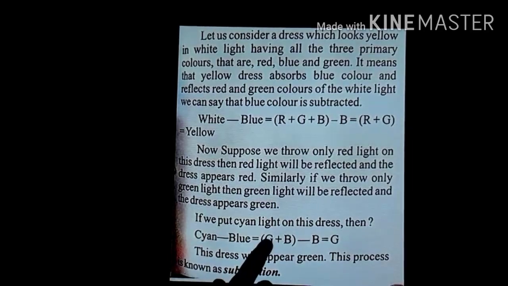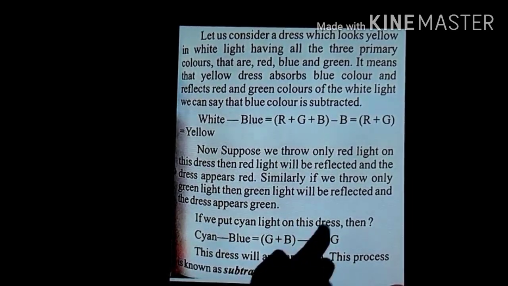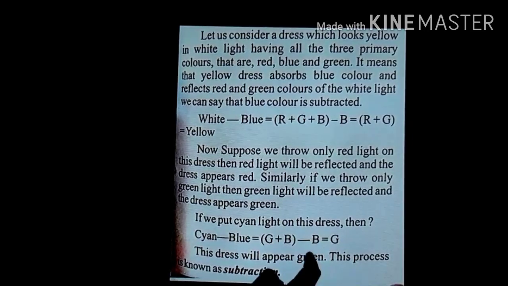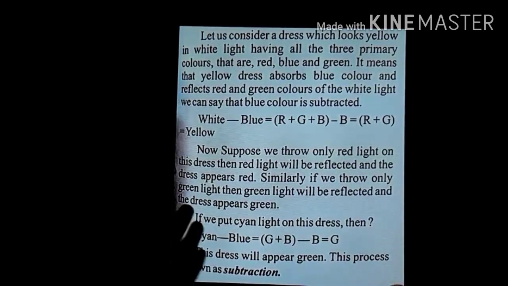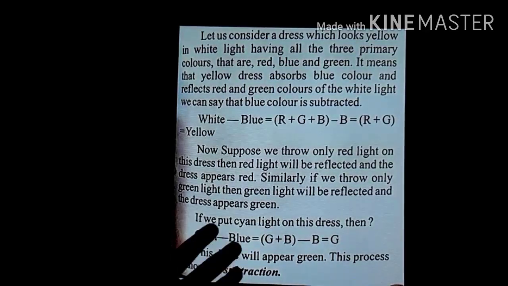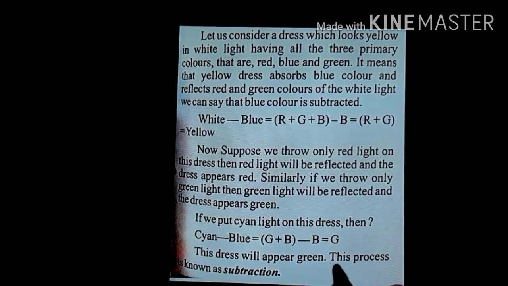In cyan color there are 2 colors, G plus B, and now the shirt is absorbing the blue color, and the blue gets cancelled, then we see the shirt appears to be green. So with the help of this color subtraction we can easily understand why different objects appear different in different lights. So this dress will appear green. This process is known as subtraction.